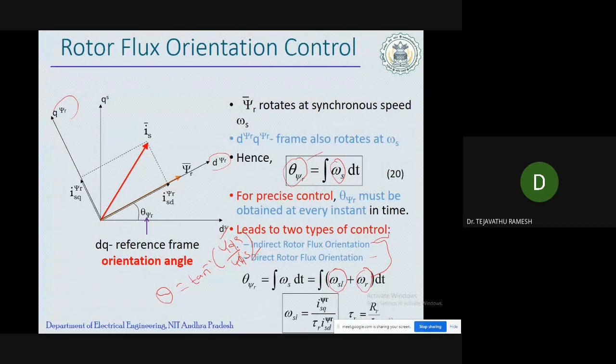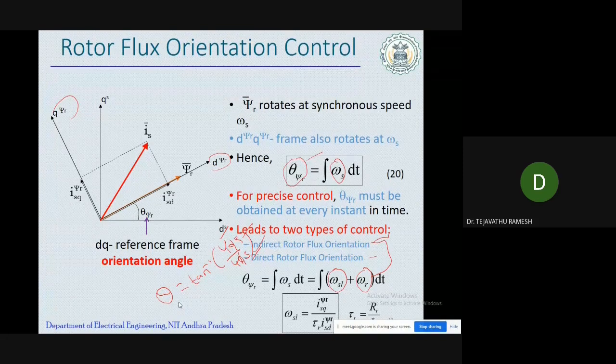How can we measure this psi qs and psi ds? We can measure them by inserting two flux sensors orthogonally, at 90 degrees. If we keep two flux sensors inside the motor with a phase difference of 90 degrees, we can measure psi qs and psi ds, and we can calculate theta.